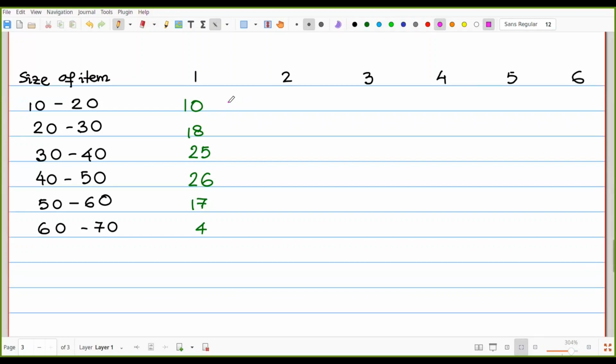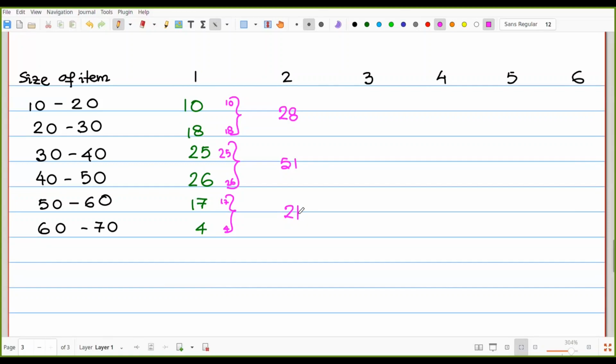Which one is our second column? Now here, keep the 2 items from the very first one. So that means 10 and 18, it gives us 28. We are writing it in the second column. Then 25, 26, that is giving us 51. Then 17, 4, that gives us 21. That is our column 2.